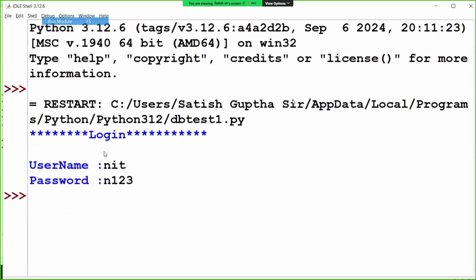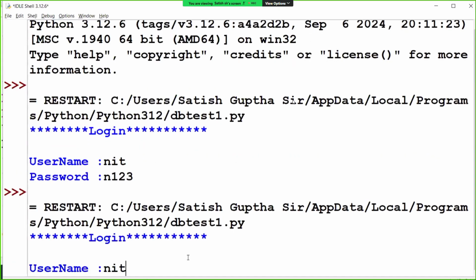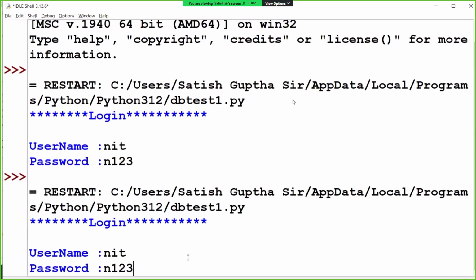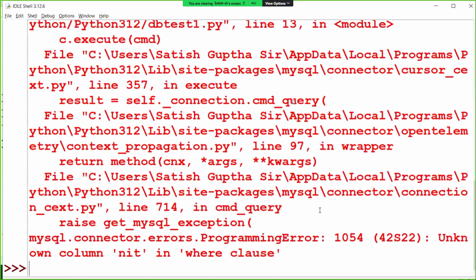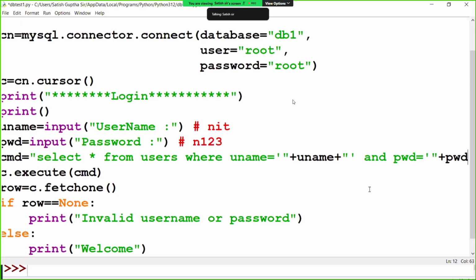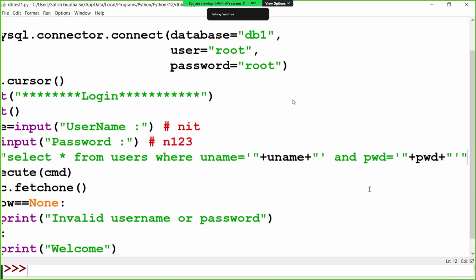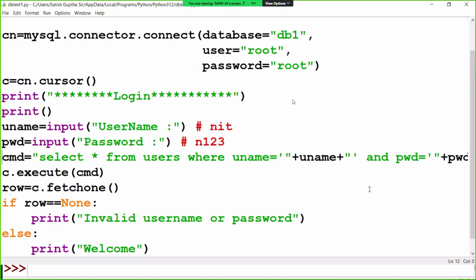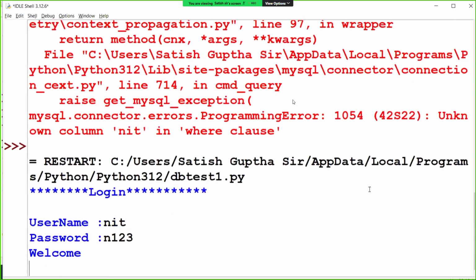Run this code now. Now here I enter username. What is the username? NIT. What is the password? N123. Oh, now you are concatenating, right? So you should concatenate, and this should be given in single quotes. I should embed single quotes, because username and password should be in single quotes. So we created the cursor, right? Enter username NIT, N123. What is the message? Welcome.